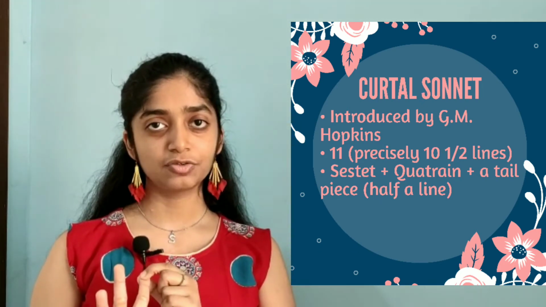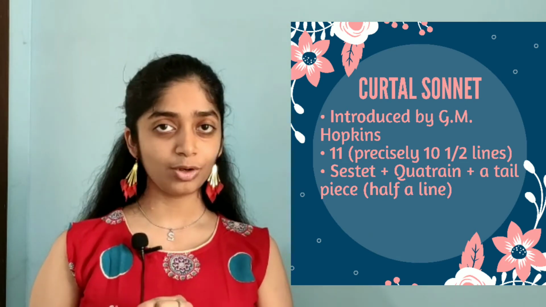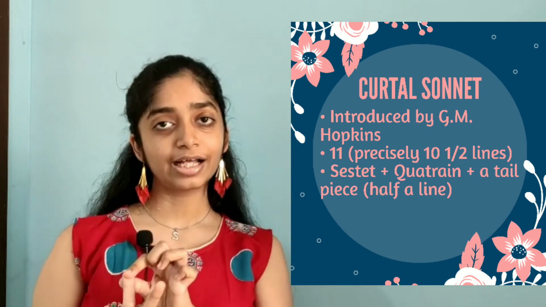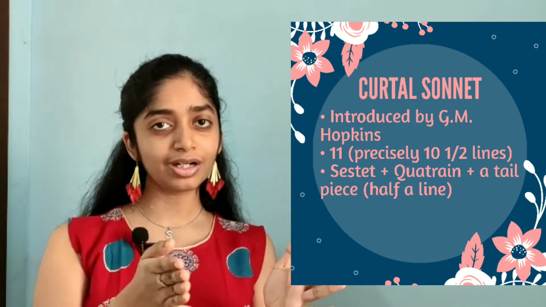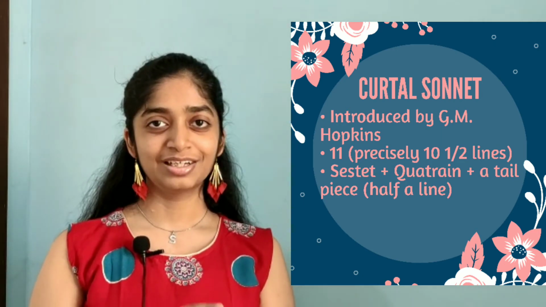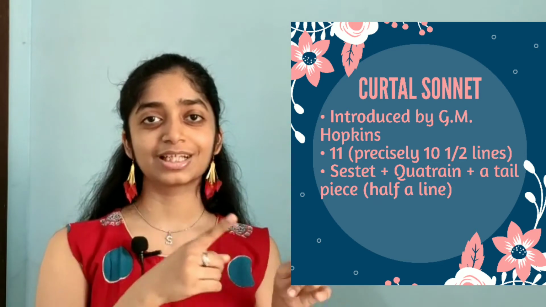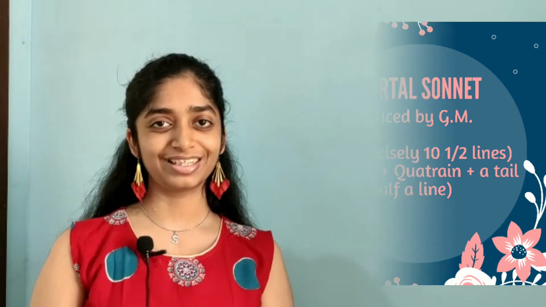A sestet, which is a 6-line stanza, a quatrain, which is a 4-line stanza, and the last part is a short tail piece, which is a short line of 2 or 3 words, that is a half line. So that comes to 6 plus 4 plus half, which is 10.5 lines.